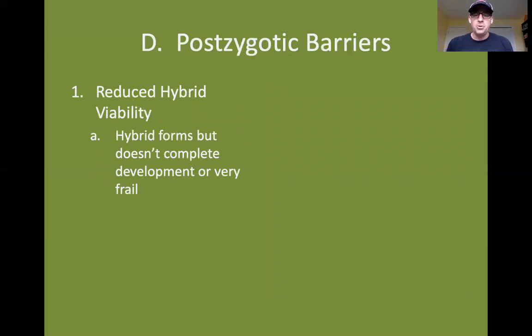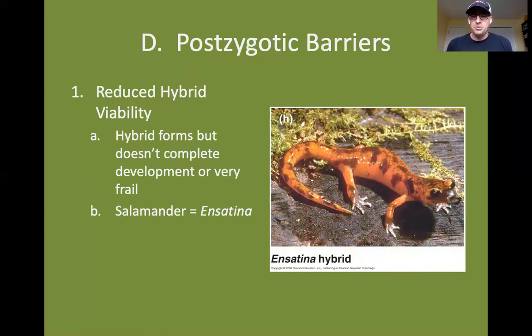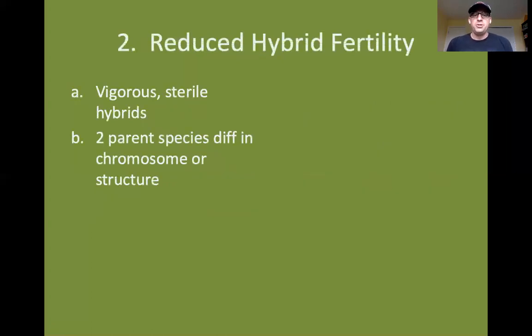The first postzygotic barrier is referred to as reduced hybrid viability. So the hybrid forms, but it does not complete its development, or it's really frail. For example, the hybrids that form between different species of the Ensatina salamander are very, very frail and don't survive to reproduce. We can have what's called reduced hybrid fertility, where the hybrid is vigorous, but it is sterile. That's usually because the 2 parent species differ in chromosome number or structure.